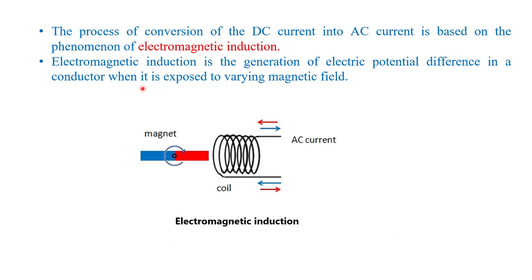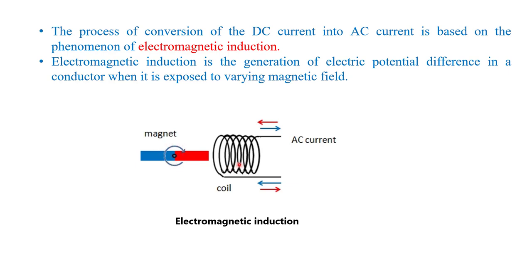Now here I discuss the basic principle of inverter. The process of conversion of DC current into AC current is based on the phenomenon of electromagnetic induction. Electromagnetic induction is the generation of an electric potential difference in a conductor when it is exposed to a varying magnetic field. So to convert DC into AC, here we use a magnet. This magnet is continuously rotating in this direction at very high speed.